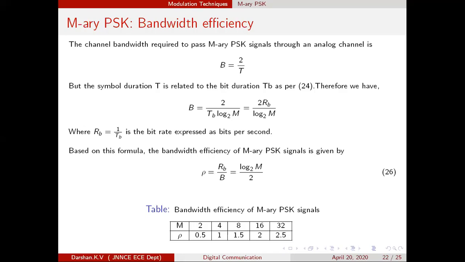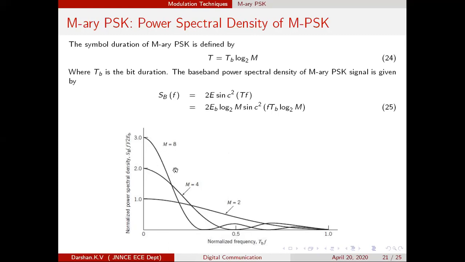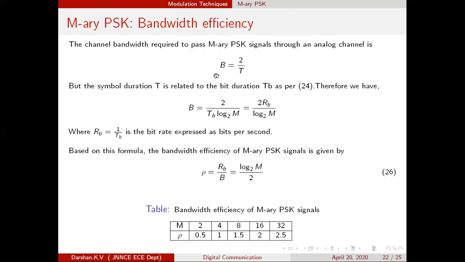Now, from the graph which you have learnt here, what you can obtain is the signal bandwidth, but not the channel bandwidth. For the channel bandwidth, for these types of M-ary PSK signals, we have a ready formula. Channel bandwidth is given by B is equal to 2 divided by T. This is a standard formula for the channel bandwidth needed to pass an M-ary PSK signal. Remember, this is not the signal bandwidth, this is the channel bandwidth.